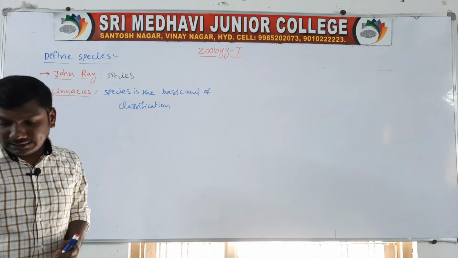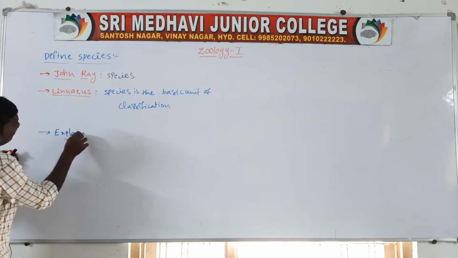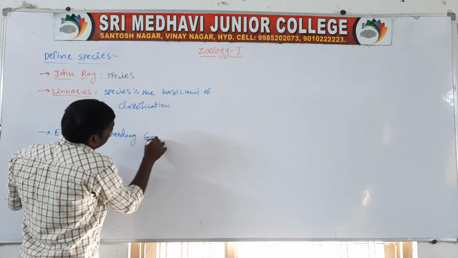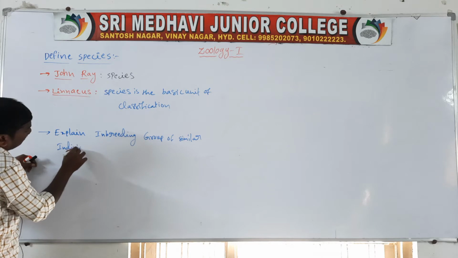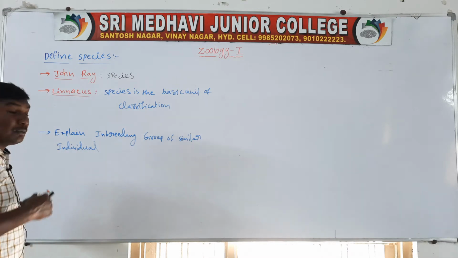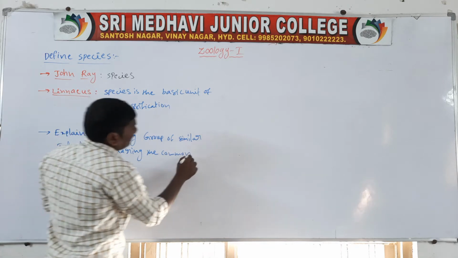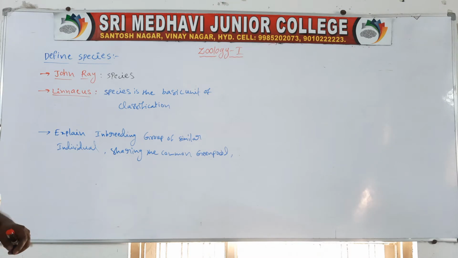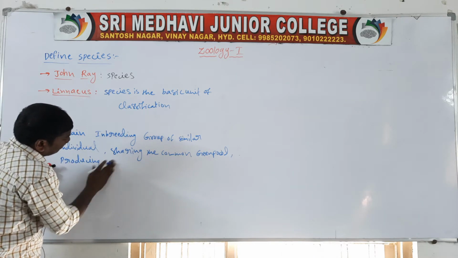Next one, species is an inbreeding group of similar individuals, sharing the common gene pool, producing fertile offspring.